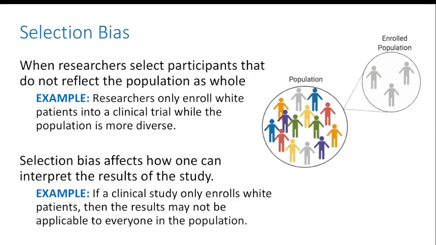So, if the drug being tested in this clinical trial is determined to be effective, researchers can actually only say that it is effective for the patients who match the population that they studied. In our example here, this drug could only be considered effective for Caucasian patients, but not the more diverse general population.